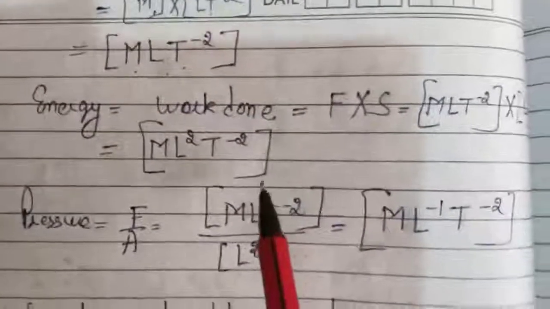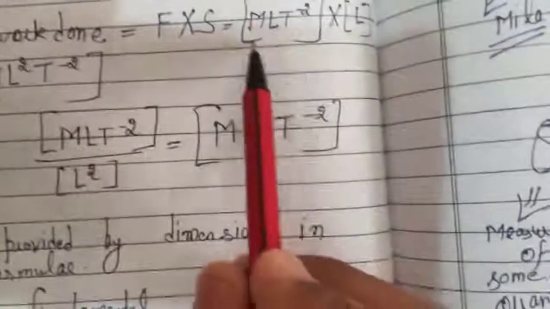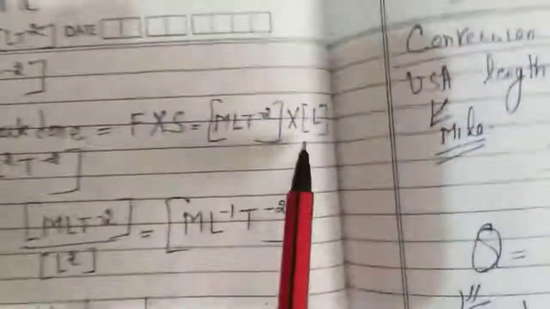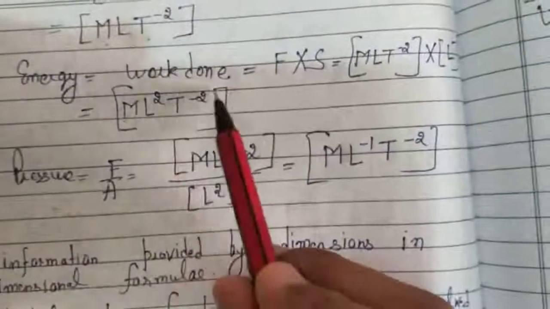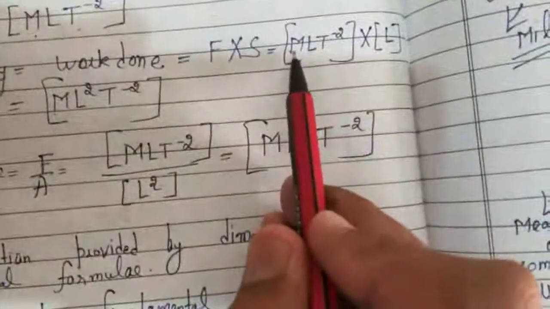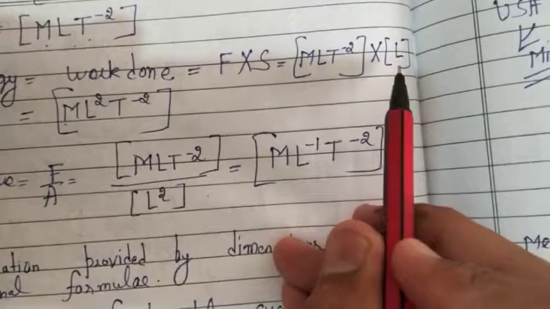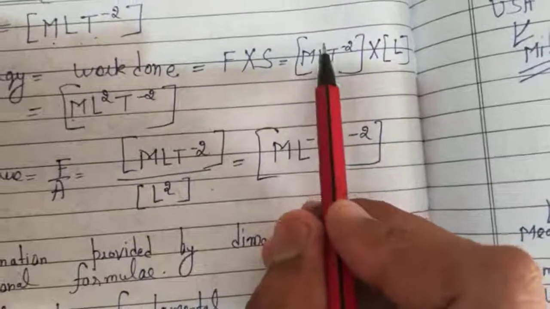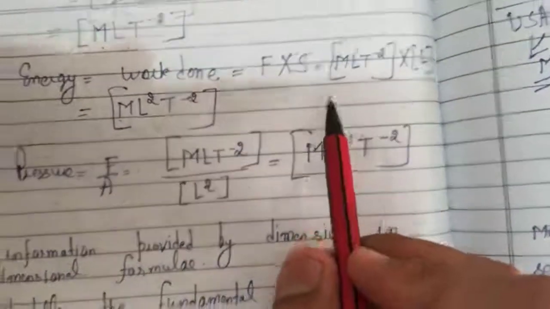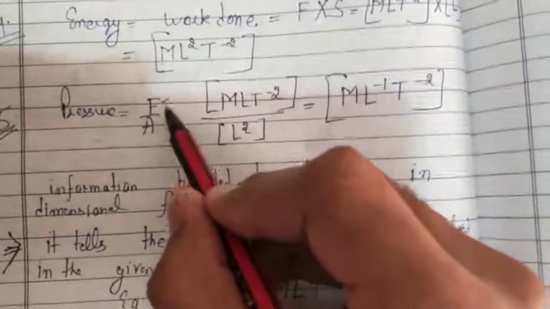And energy, you know that work done is force into displacement. This is the dimensional formula of force, and displacement means it has the dimension of length, L1 and L2. It will become M L2 T minus 2. M will not have any impact because there is no M here. T is not going to have any impact because T is not present on this side. So only L is present, the value of L is going to factor here. L is 1, and it will multiply by L1, L2. So pressure is equal to force upon area. If you know the dimensional formula of force and of area, you can easily find the dimensional formula of pressure.